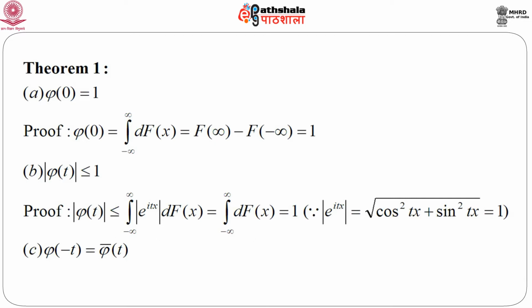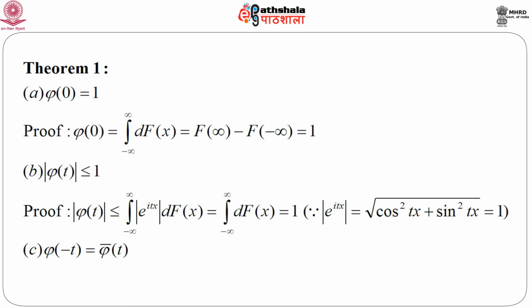Just put t equals 0 in phi. So, e to the power i t x is just 1, and we get the integral from minus infinity to infinity of dF(x). If we integrate this, it becomes capital F of infinity minus capital F of minus infinity. Now, capital F is a distribution function.